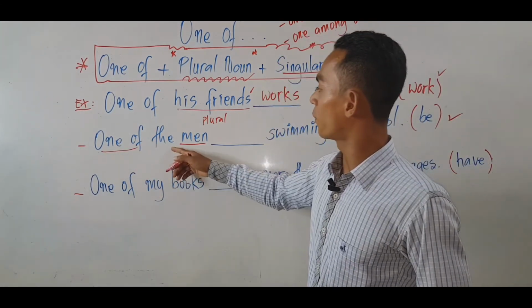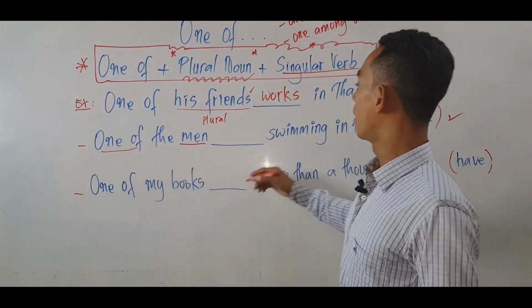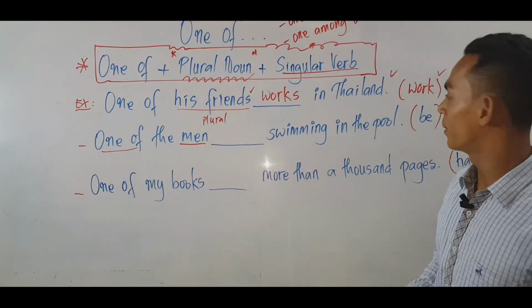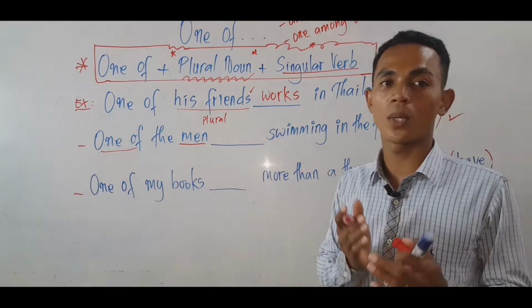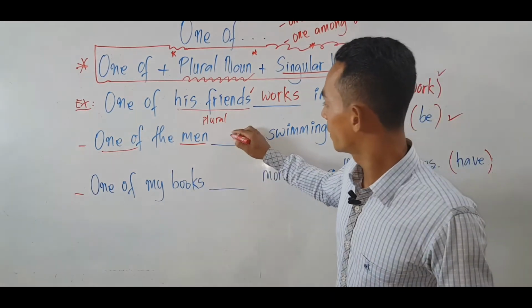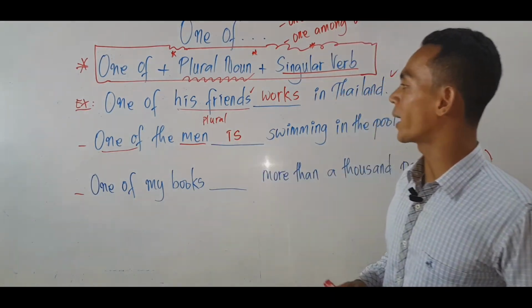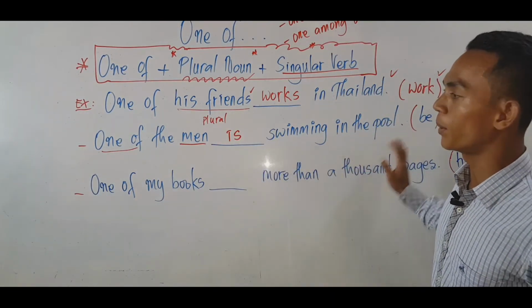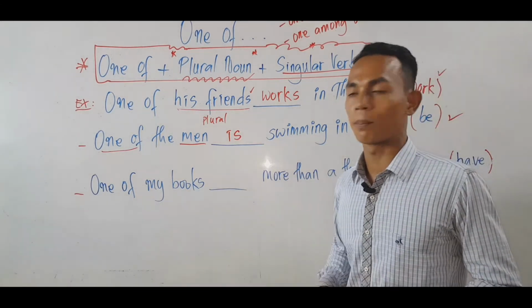One of plus plural noun plus singular verb. So the singular verb of B is: one of the men is swimming in the pool.